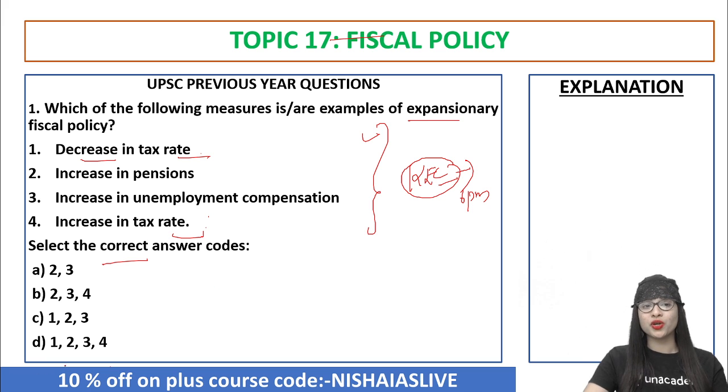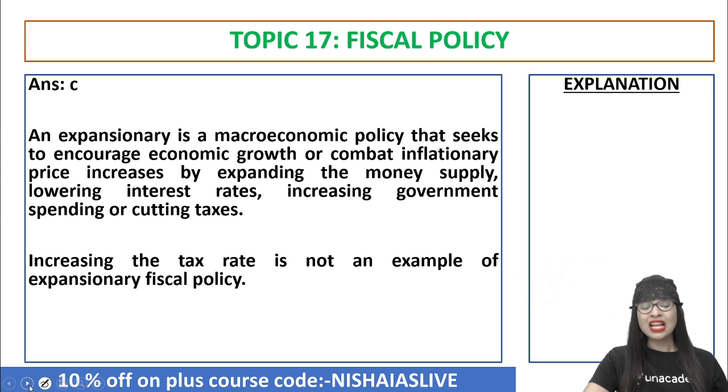And the answer is option C, 1, 2, 3. That is decreasing tax rate, increasing pensions, increase in unemployment compensation. They are the examples of expansionary fiscal policy. Expansion means rates have to be cut and expenditure has to increase. Simple logic. Clear? And increasing the tax rate is not an example of expansionary fiscal policy, rather contractionary fiscal policy.